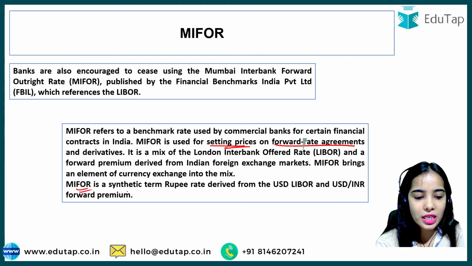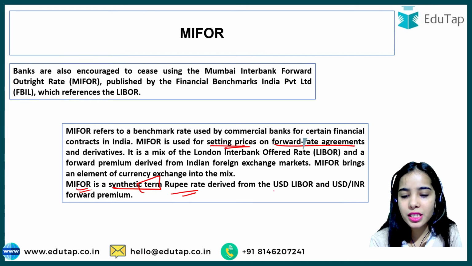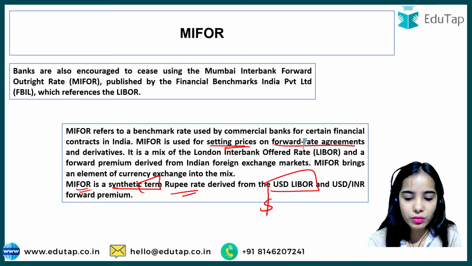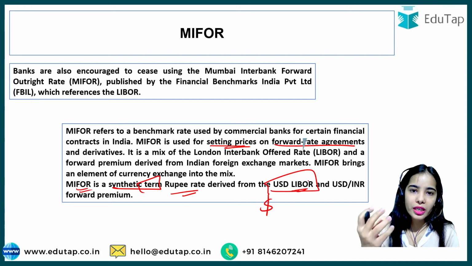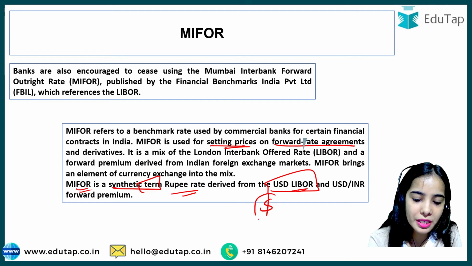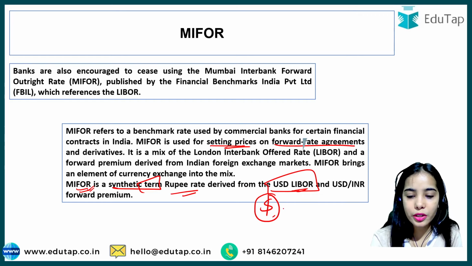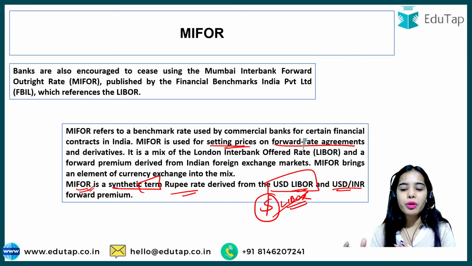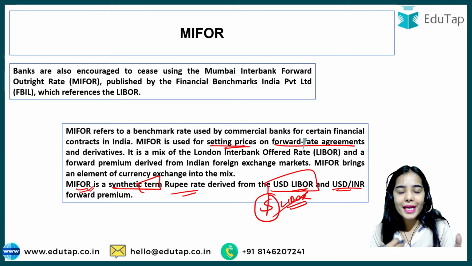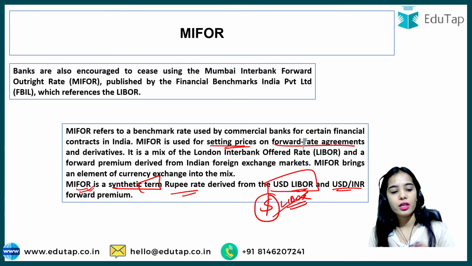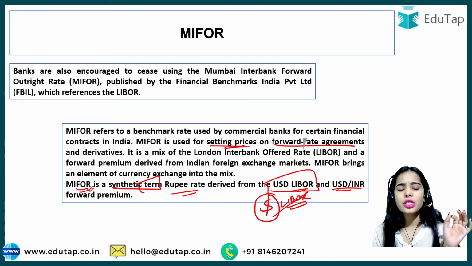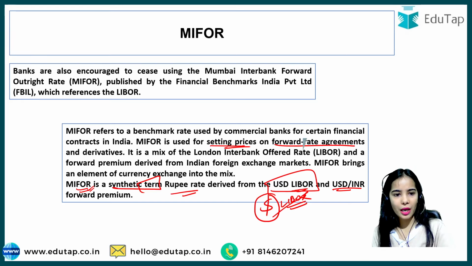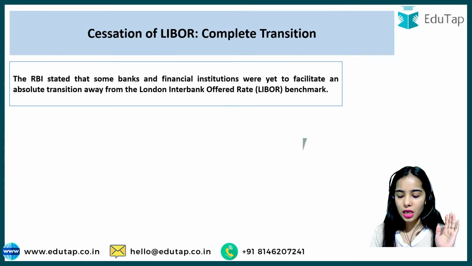Here, MIFOR is a synthetic rupee rate that is derived from the Libor. I have told you that Libor is calculated for 5 currencies. So MIFOR is decided on the basis of dollar-based Libor and the USD INR forward premium. The forward premium is decided on the basis of the exchange rate between USD and INR. You do not have to go in depth, just understand that MIFOR is based on Libor, and that's why if Libor is getting phased out, MIFOR is also getting phased out.